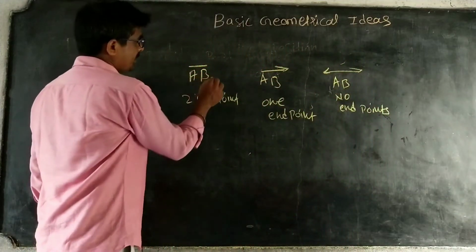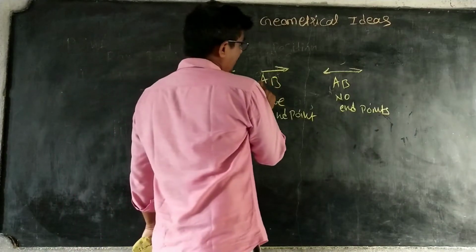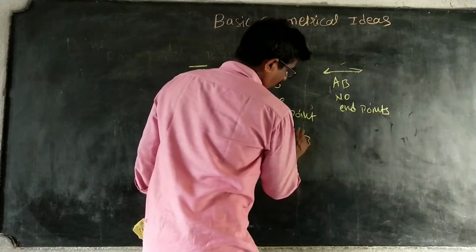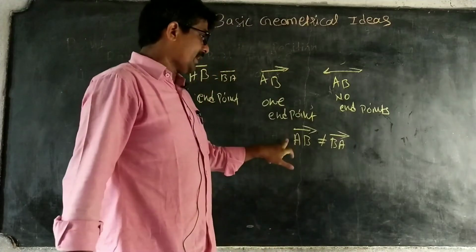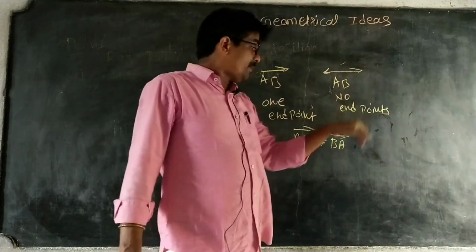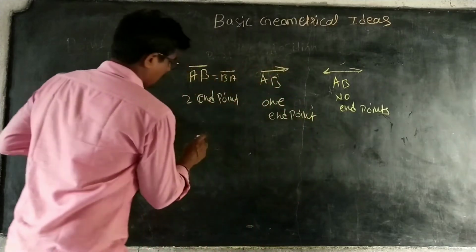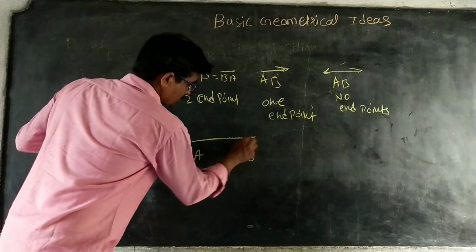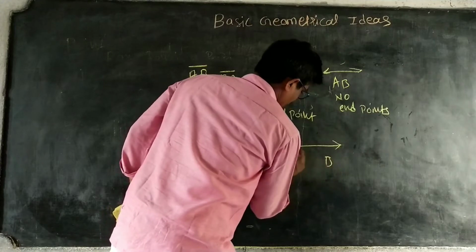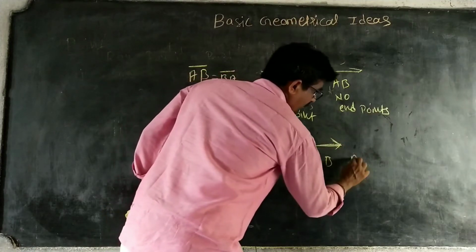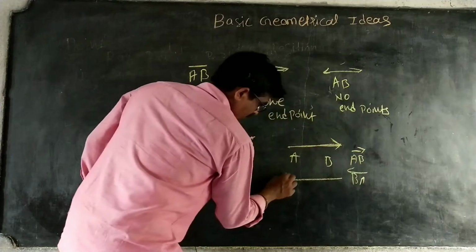For a line segment, AB is equal to BA; both are the same. But for rays, AB is not equal to BA, because one starts from A and continuously goes toward B, but the other starts from B and continuously goes toward A. For example, if this is A and this is B, ray AB goes from A through B. But if I write BA, what does it mean? It starts from B and goes the other way.